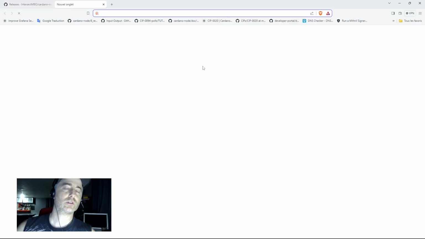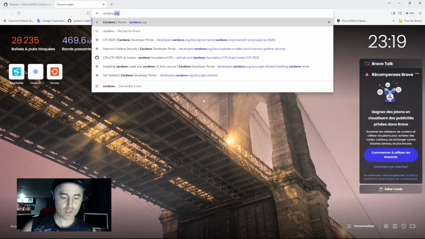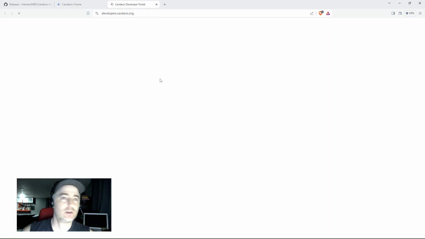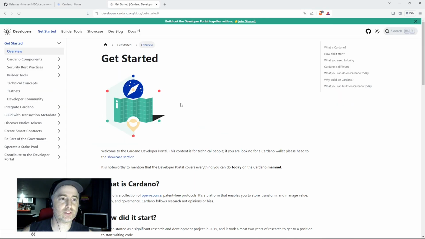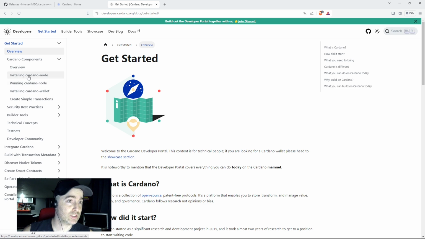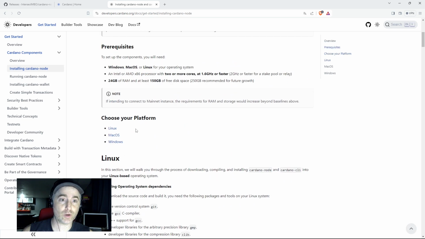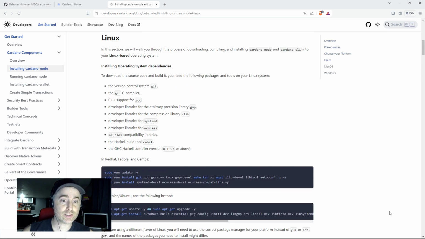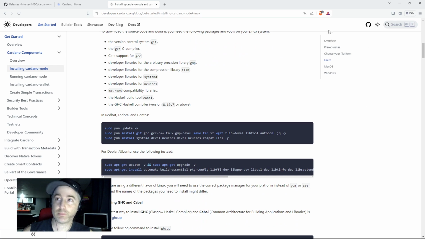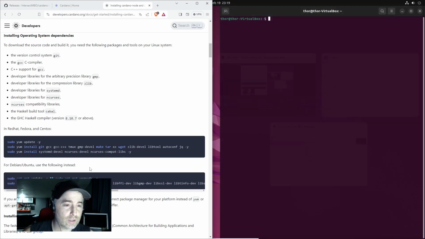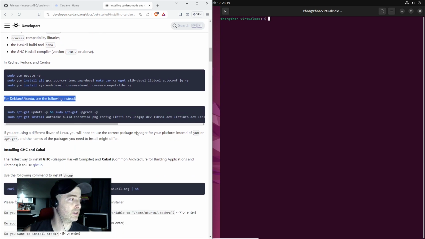All right, first, we'll go to cardano.org because I like it simple. And we'll just do it from here. Developer portal, get started. And we will use some of that information and some information from somewhere else. Go into Linux, and we will use the Debian part of the installation. Okay, so let's do this. We'll start with the prerequisites for Ubuntu.